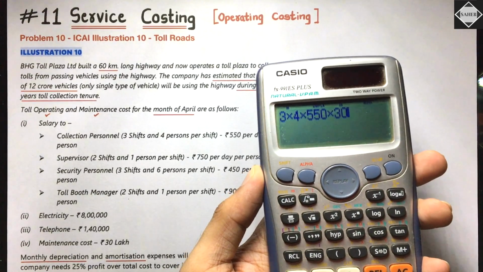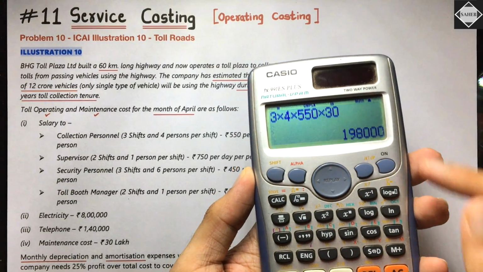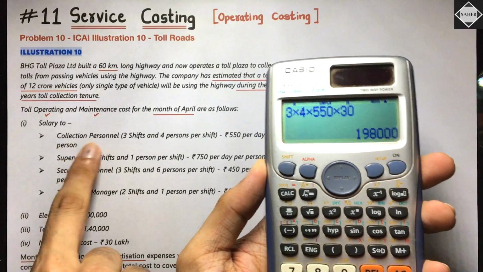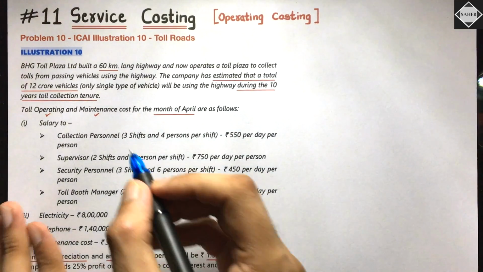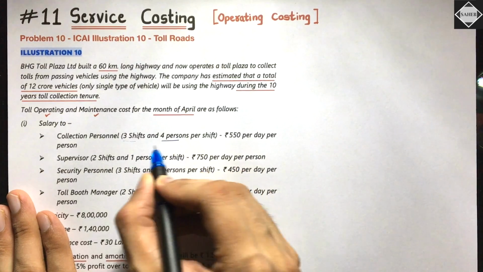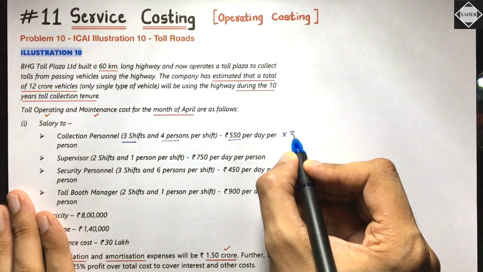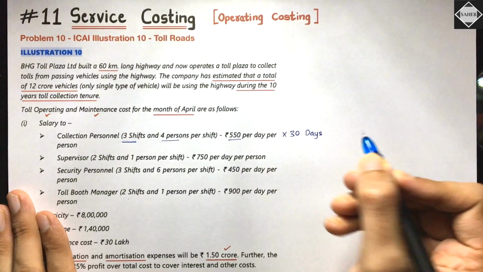You have to remember this, into 30. That is equal to 1,98,000. This is the salary cost of collection personnel only. So you just multiply these three things, and then at last you do into 30 days. Is it clear?